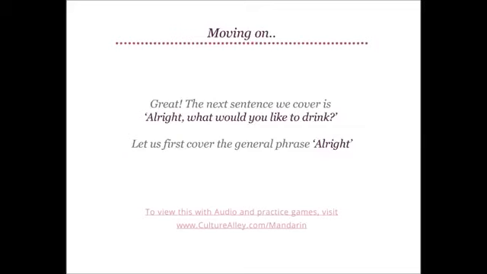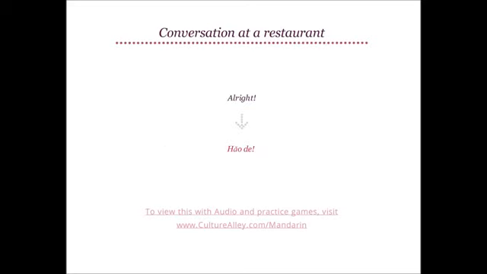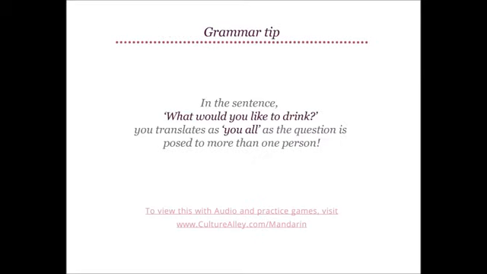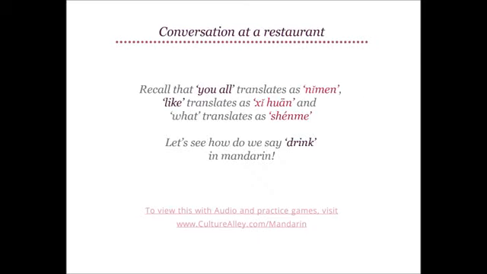The next sentence we cover is, all right, what would you like to drink? Let us first cover the general phrase, all right. All right becomes 好的 in Mandarin. Once again, it's 好的. Excellent! Here's another grammar tip for you. In the sentence, what would you like to drink? You translates as you all, as the question is posed to more than one person. Here's some vocabulary you need to recall. You all translates as 你们.